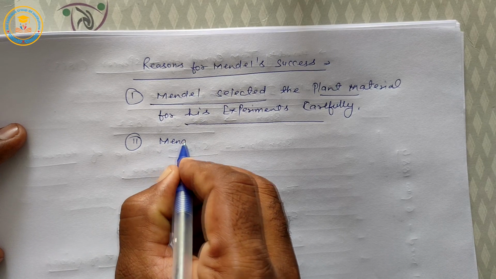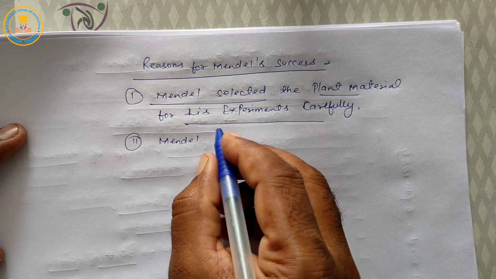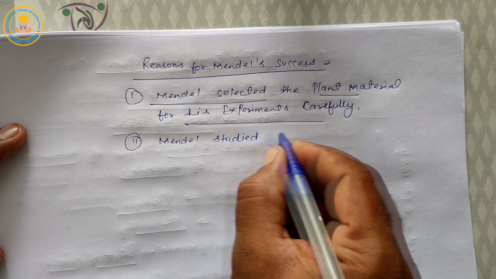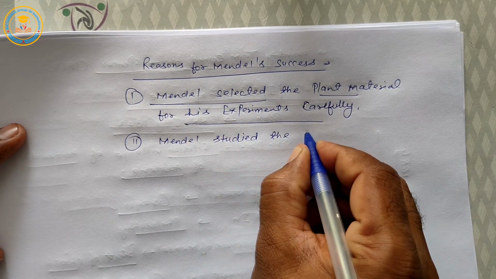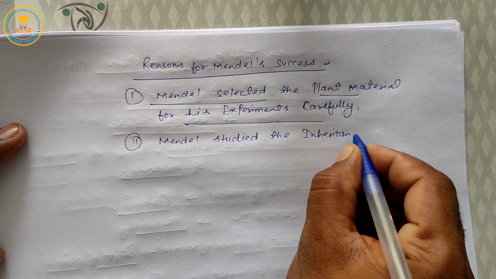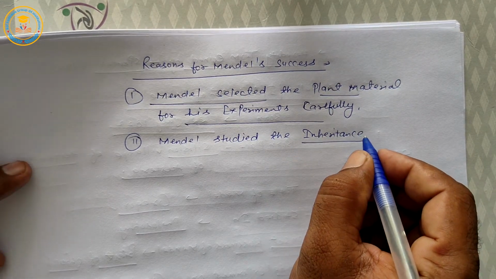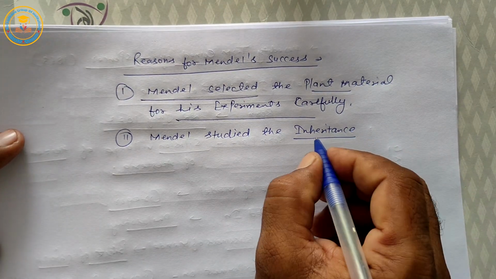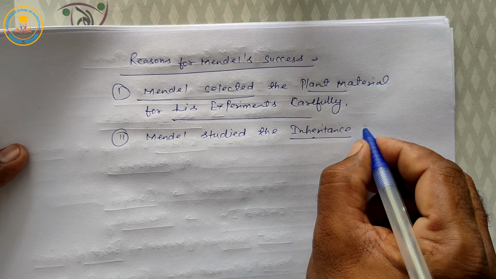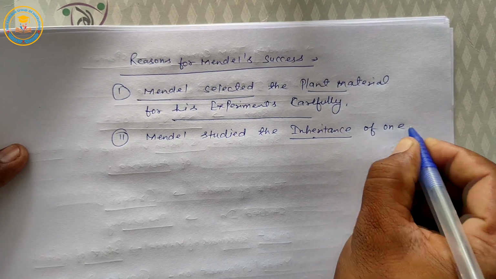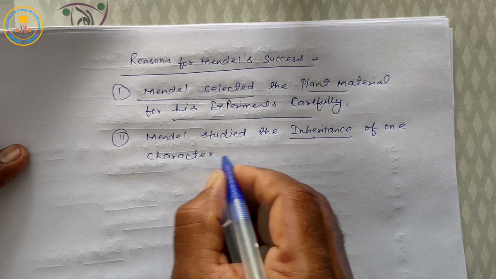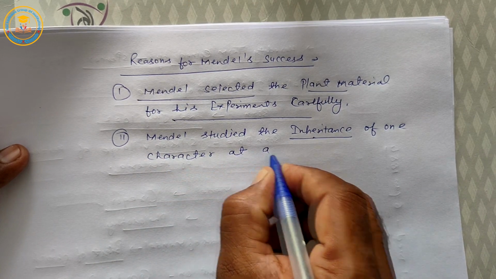Second reason is Mendel studied the inheritance. Students, remember, inheritance means transfer generation to generation, of one character, it means one trait at a time.